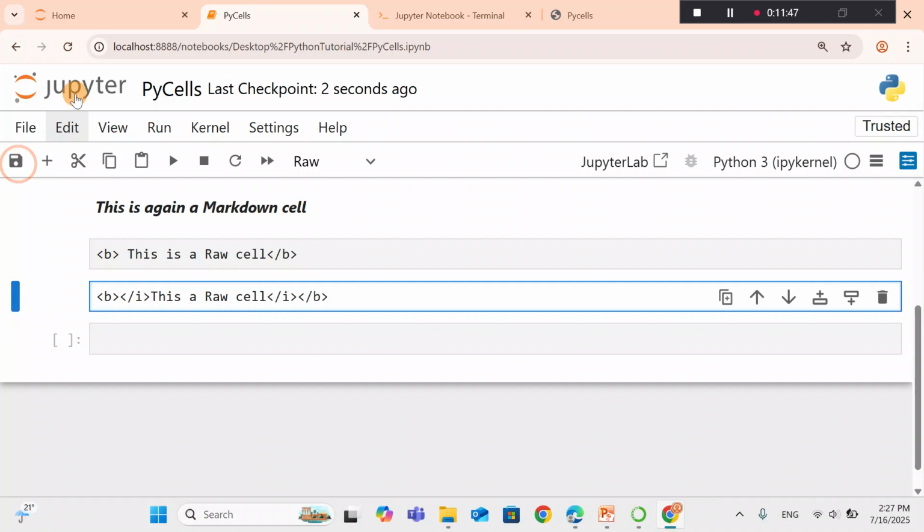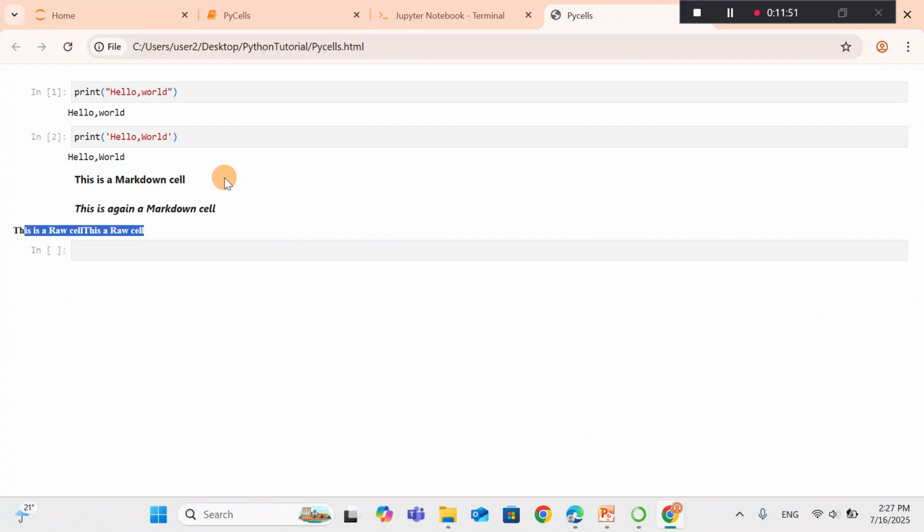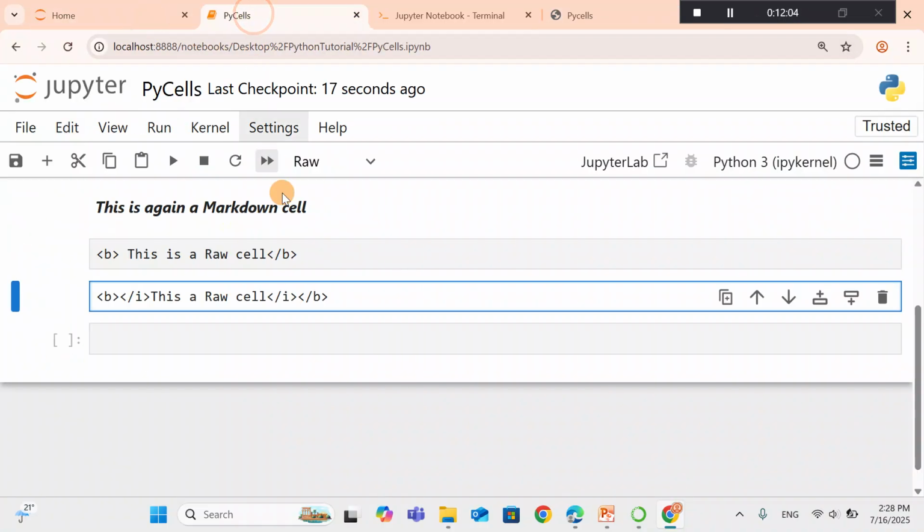So save, and the output is actually, so this one, this is again a markdown cell, this is a raw cell, and this is a raw cell. Something is wrong, so we don't need this one.